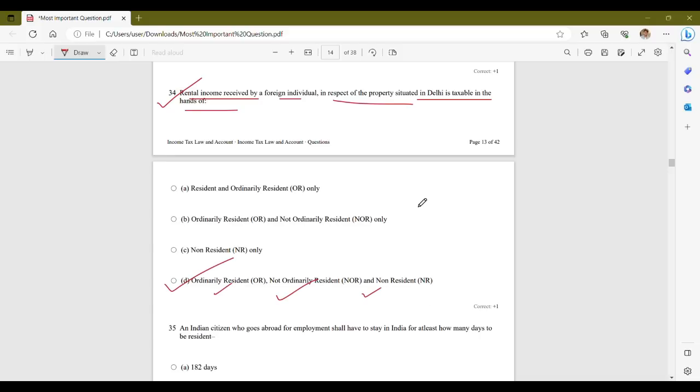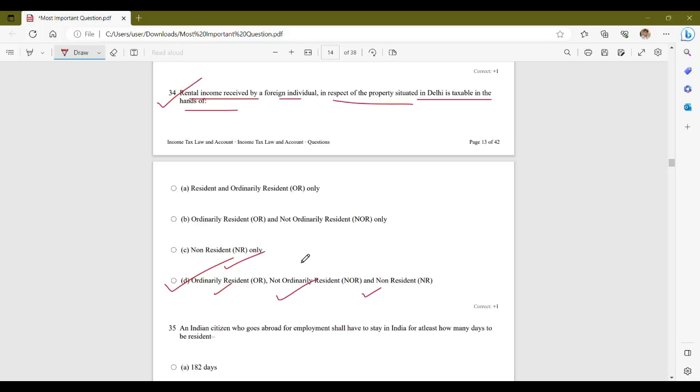Now, under the provisions of the Income Tax Act, rental income received by a foreign individual in respect of any property situated in Delhi or anywhere in India is taxable in the hands of all these three categories of individuals. Ordinarily residents are liable to pay tax on their worldwide income, therefore rental income received by an ordinarily resident foreign individual from a property in Delhi would be taxable in their hands.